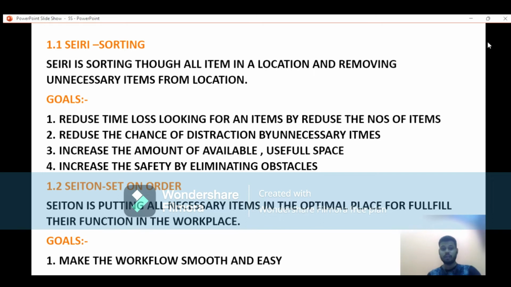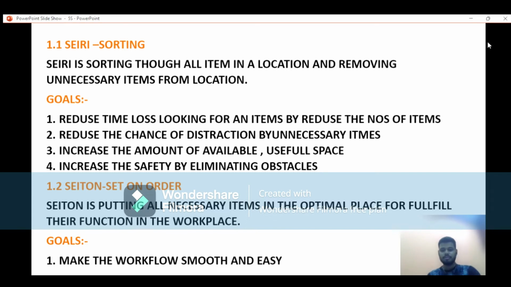So first is Seiri, the sorting. Sorting means sorting all the items in a location and removing unnecessary items from the location. Previously I clearly said that sorting is the process.